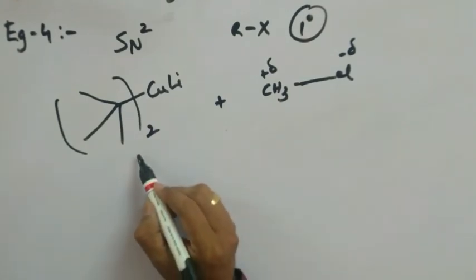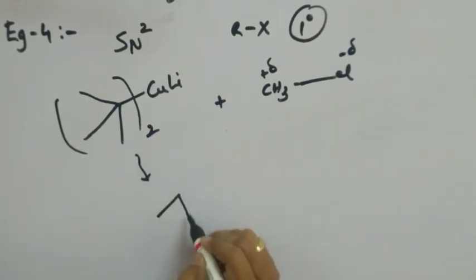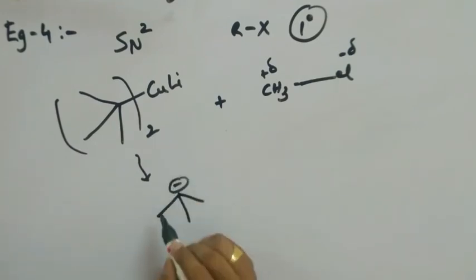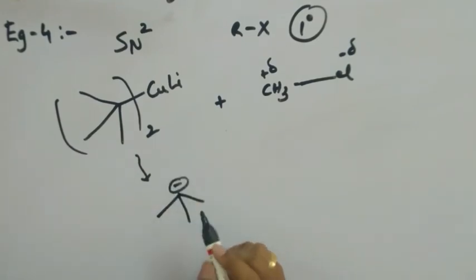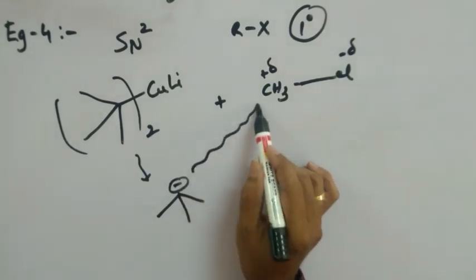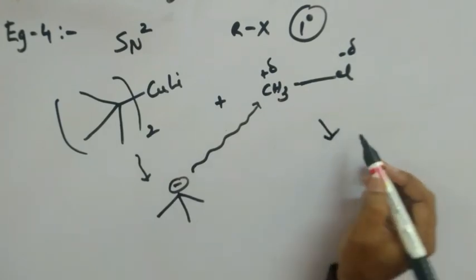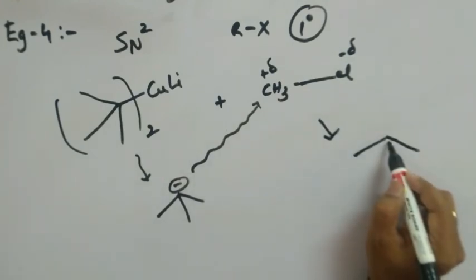And what is the alkanide ion obtained here? It is nothing but a pyramidal shaped tertiary butyl carbanion. This tertiary butyl carbanion will be attacking the methyl group from the rear side and it forms neopentane as our final product.